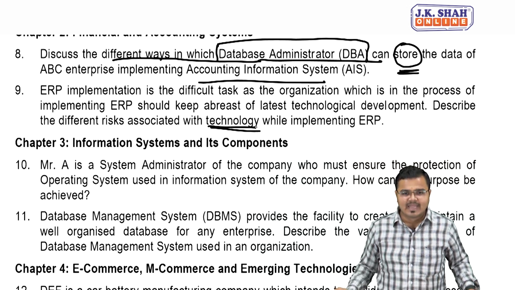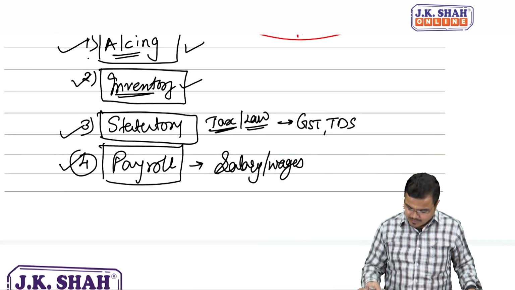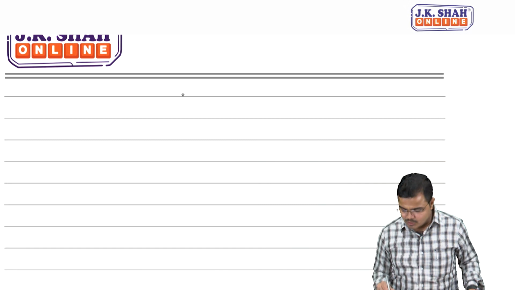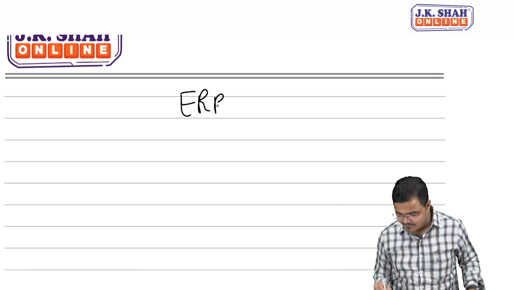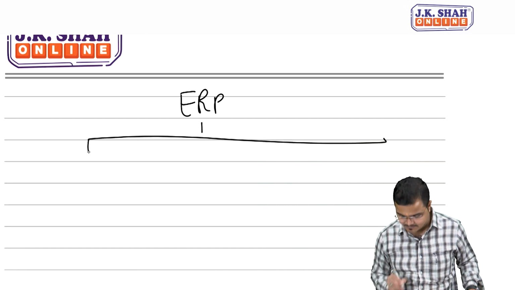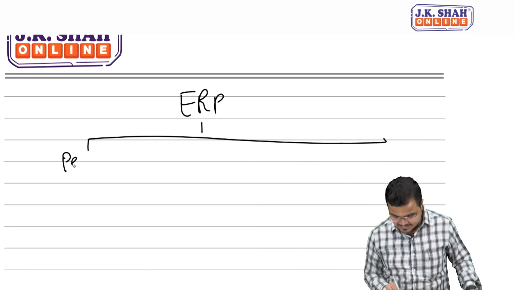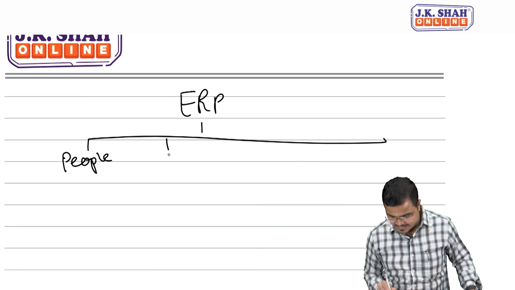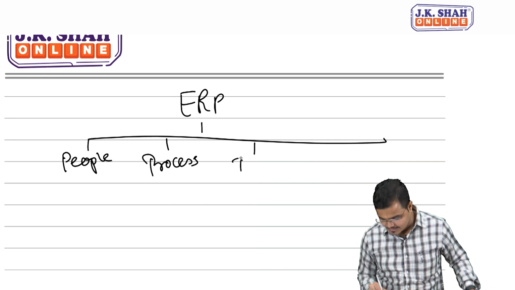As I said, whenever we are talking about ERP software, in case of implementation of ERP we have majorly 5 types of risk. Number 1, as I said, there is a people related risk. Second, we have also seen there is a process related risk. Third one, people, we have a technology related risk.